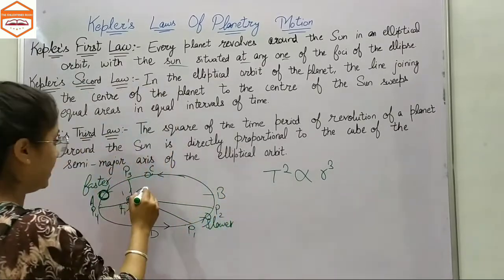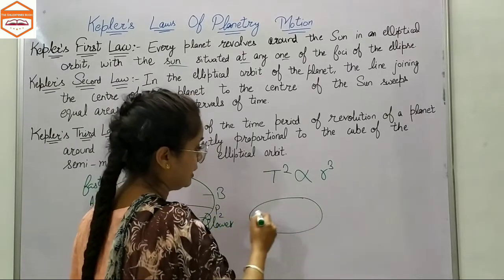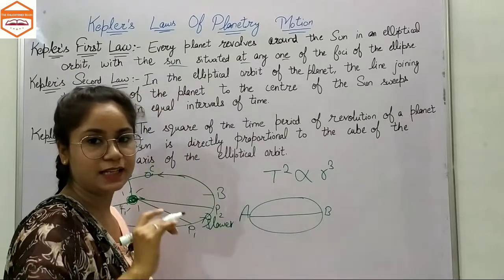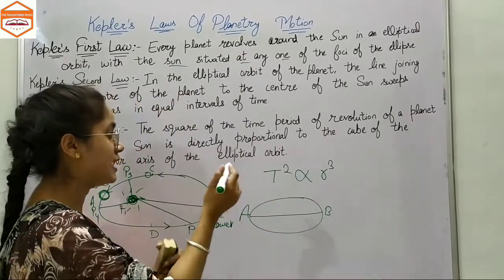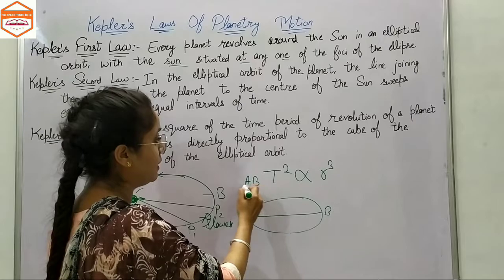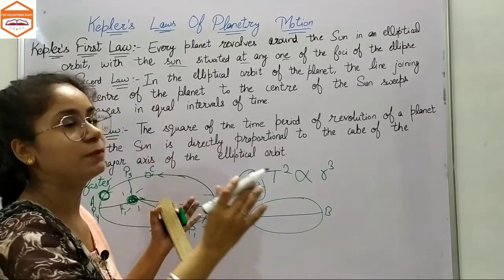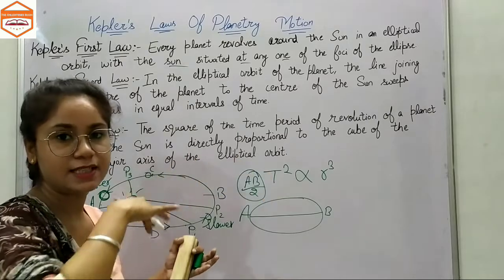Let us say we had AB here, which is the major axis of the ellipse. The semi-major axis means AB divided by 2. This AB divided by 2 would be the path followed by the planet to revolve around the Sun.